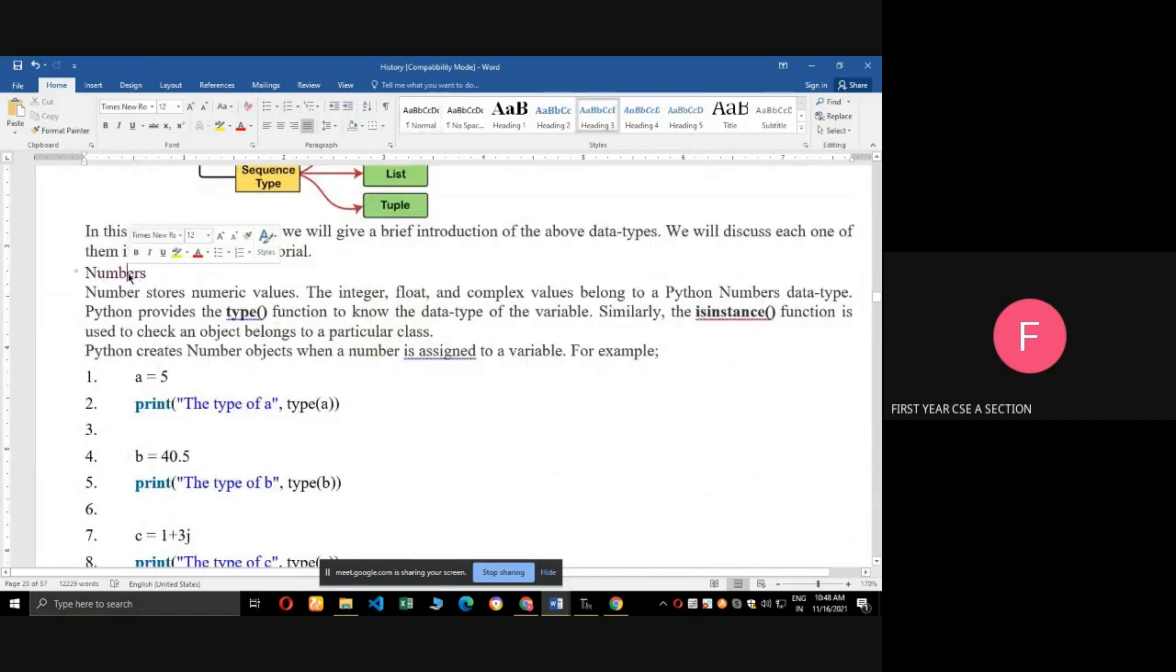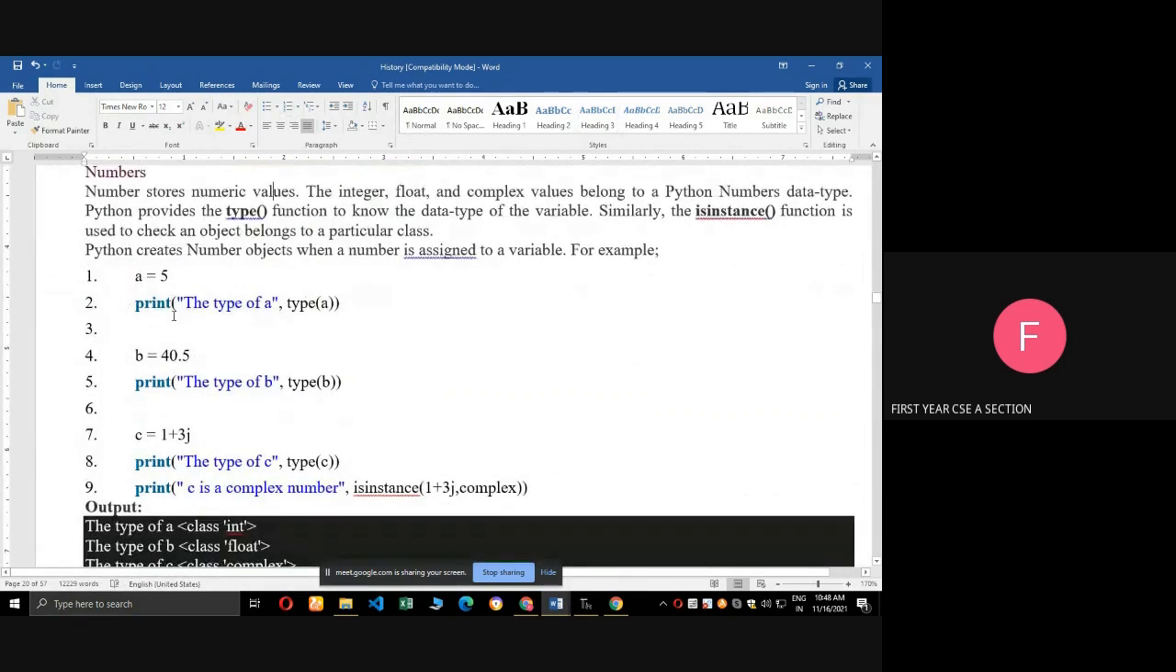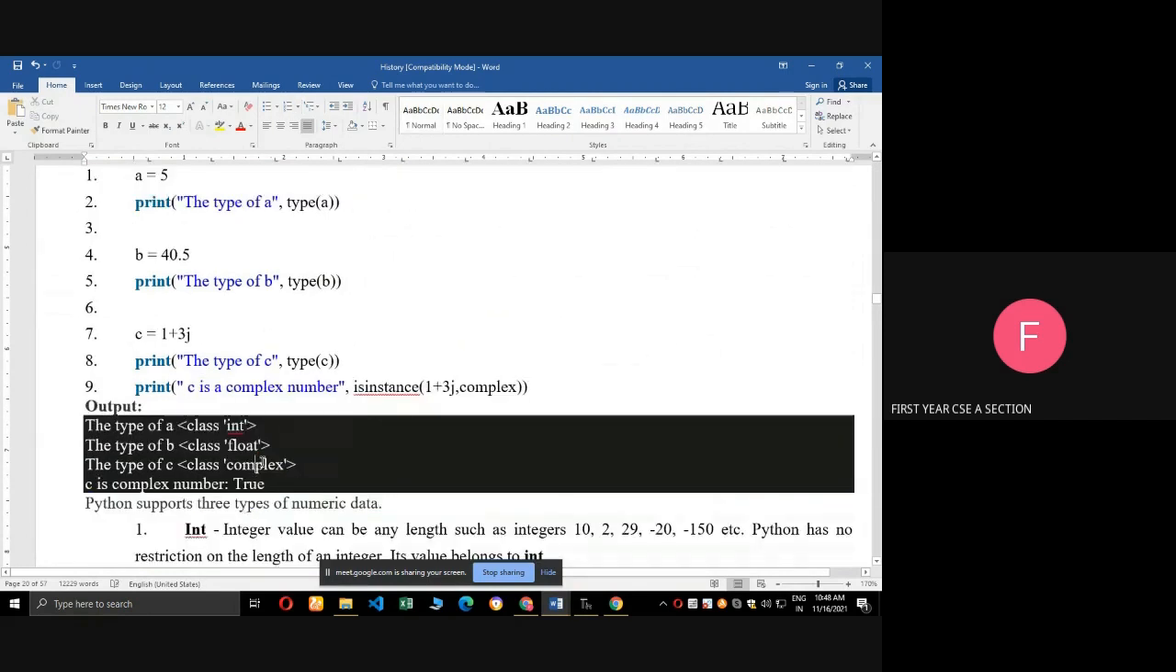First one, numeric type. We can store numeric values. For example, a equal to 5. What is the type of a? Integer. b equal to 40.5. What is the type of b? That is float. Next one, c equal to 1 plus 3j. It is a complex number, so its type is complex.